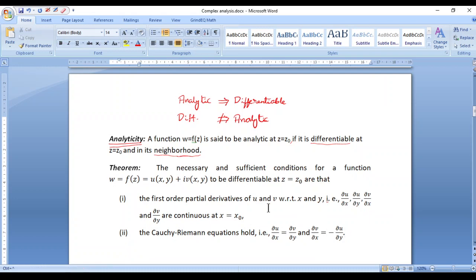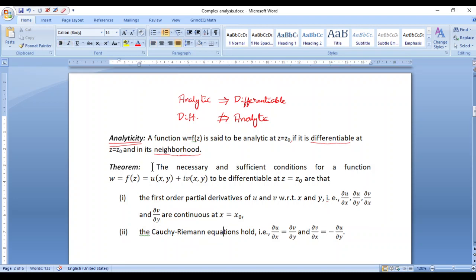So before we talk about the Cauchy-Riemann equations, we have a very important theorem. This is probably the most important theorem when it comes to complex differentiation. So this theorem states as follows: the necessary and sufficient conditions for a function w equals f of z, which is equal to u of x comma y plus i into v of x comma y, to be differentiable at z equal to z naught, are that these two conditions hold. So this, as you can see, gives us the necessary and sufficient conditions for a function to be differentiable.